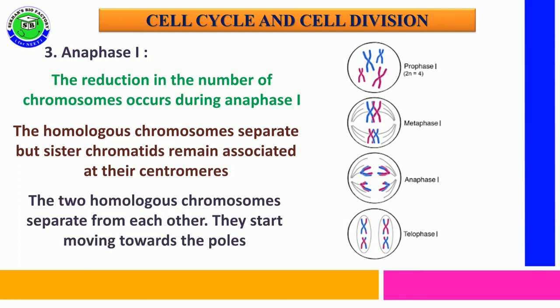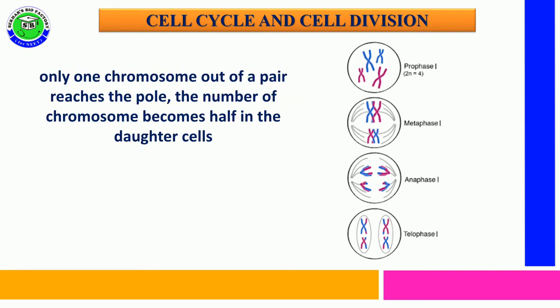When the two homologous chromosomes are separated from each other, they start their movement towards opposite poles. But here there is no splitting of the centromere and there is no separation of chromatids. Just the chromosomal pair gets separated. So only one chromosome out of a pair reaches each opposite pole, which leads to reducing the number of chromosomes to half.